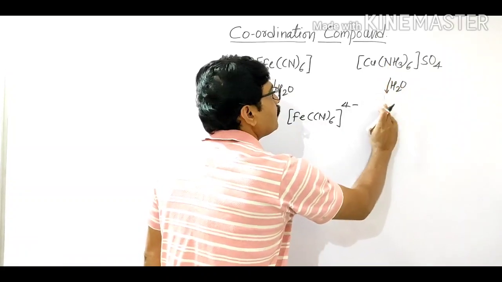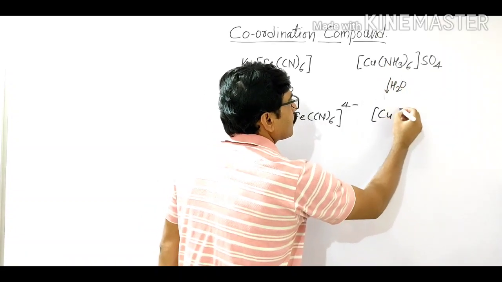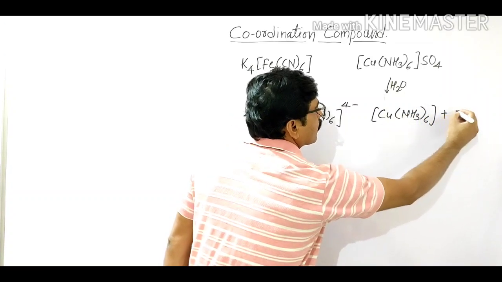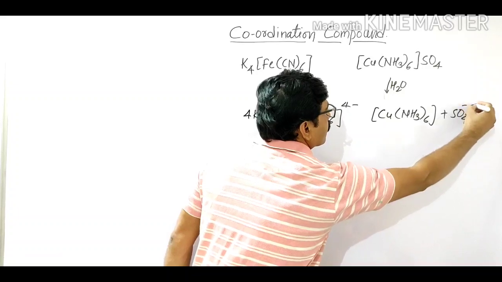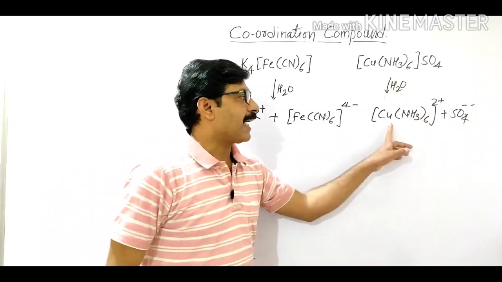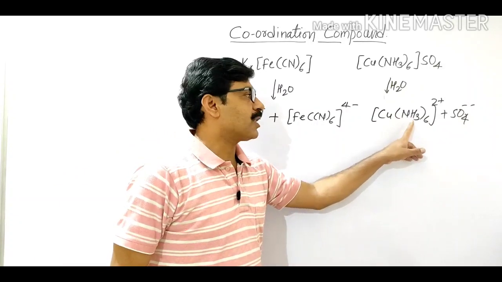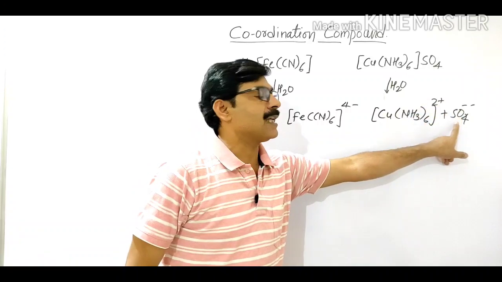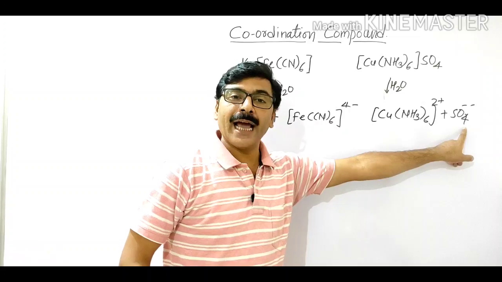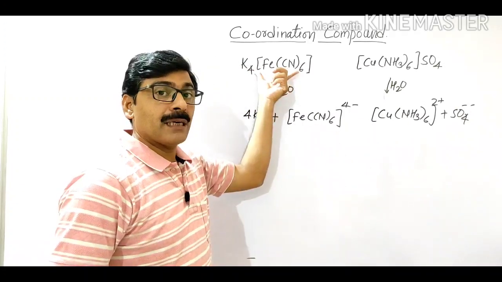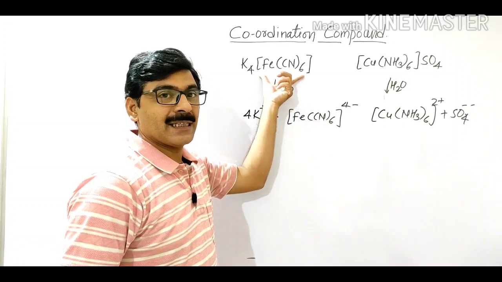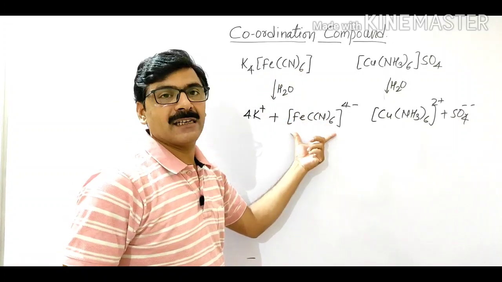Similarly, the second compound will also ionize and give [Cu(NH3)6]2+ and SO4 2-. It means the cation as well as the anion will be obtained. But the species present in the square bracket remains as it is.